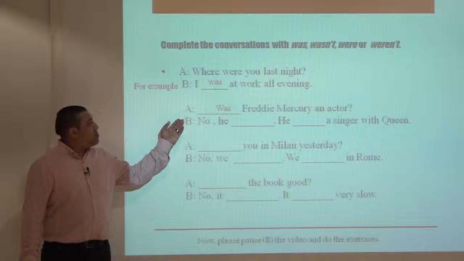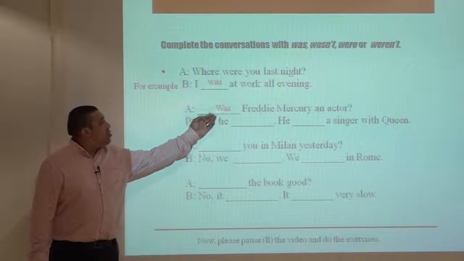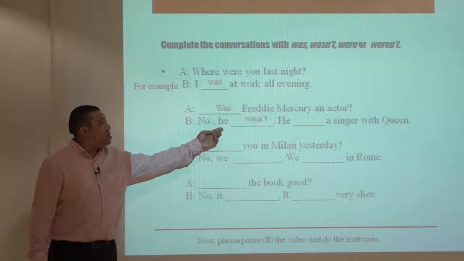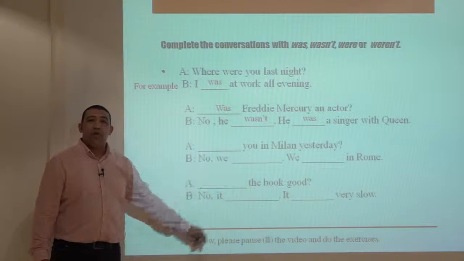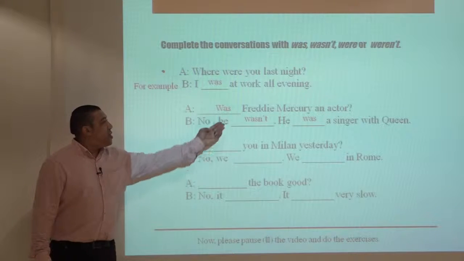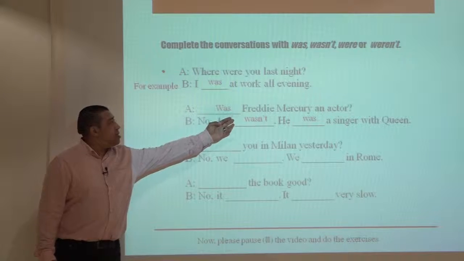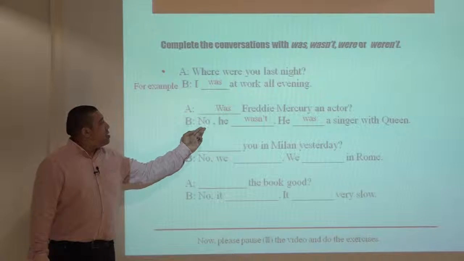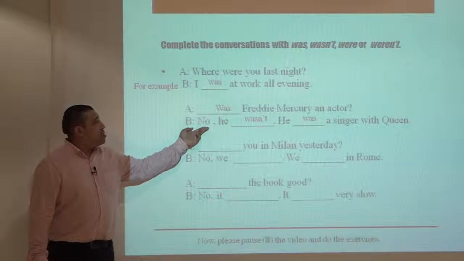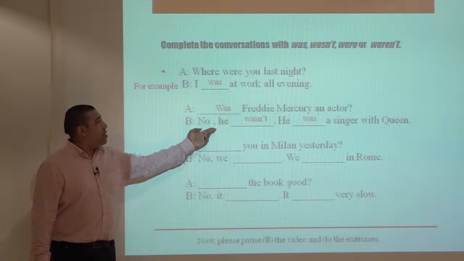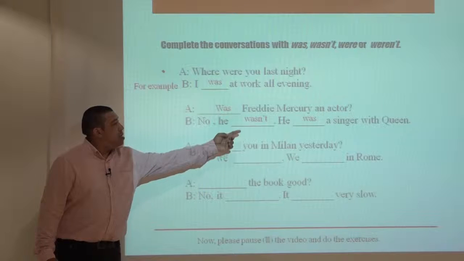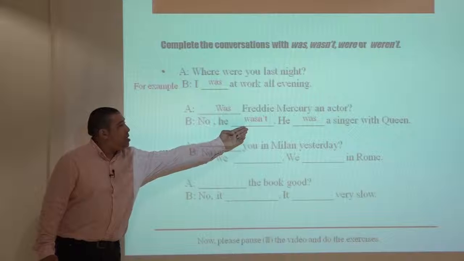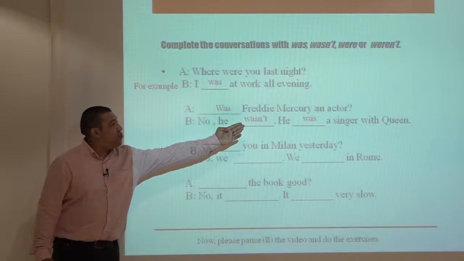Here are the answers. Question number 1, was Freddie Mercury an actor? No, he wasn't. He was a singer with Queen. Freddie Mercury is a singular subject here, so we should ask our question with was. And as we have no here, the answer should be negative. No, he wasn't. He was a singer with Queen. As we have he here, we should use was.